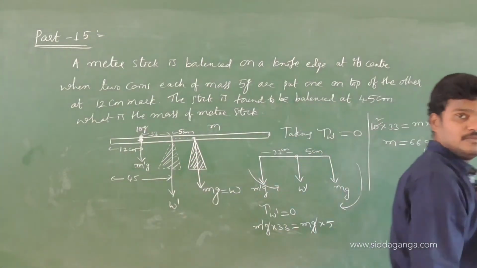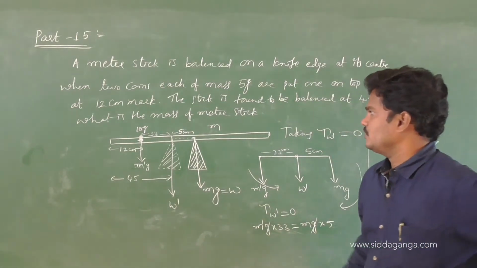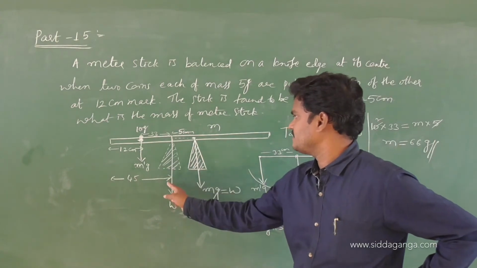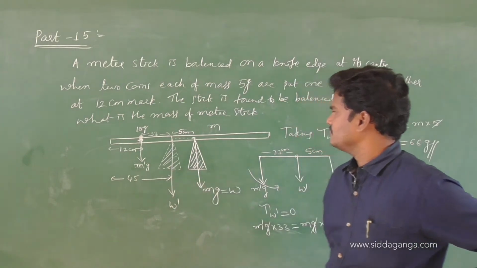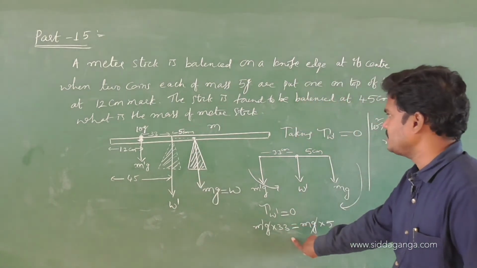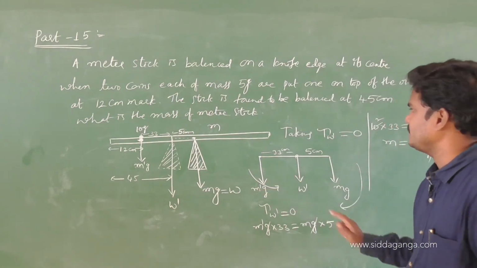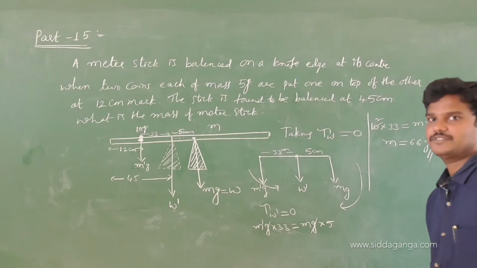How much are we getting now? M is 66 grams. So this is 12, 45, it is balanced because I am taking about this 45. 33, M dash G into 33, Mg into 5. Okay, clear. M is equal to 66 grams.